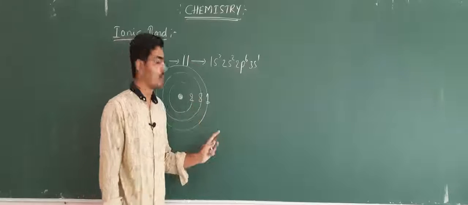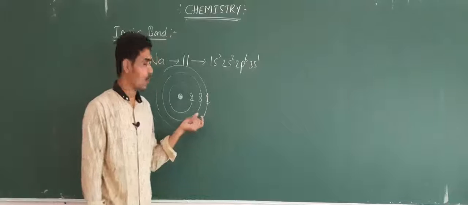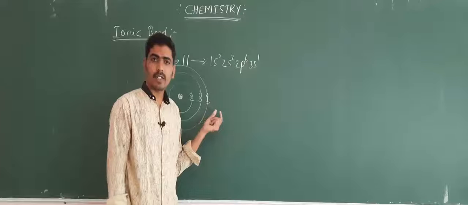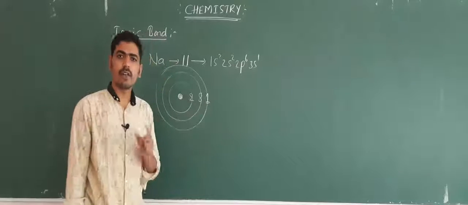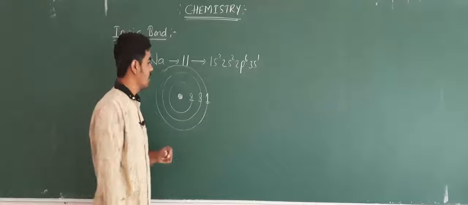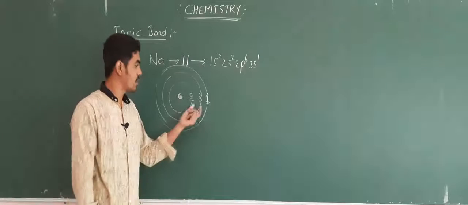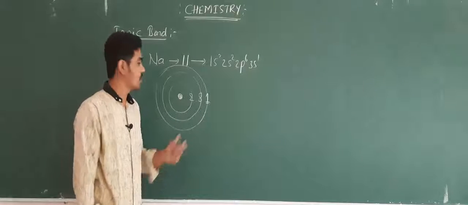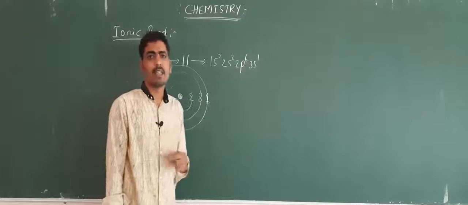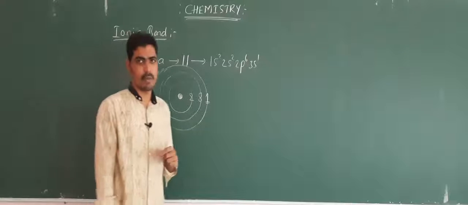And it is not completely filled, because the third shell can consist of 18 electrons but it has only 1 electron, so it is incompletely filled. And the nearest noble gas configuration is also not possible, because it is not the electronic configuration of any noble gas. Therefore this sodium atom is unstable.